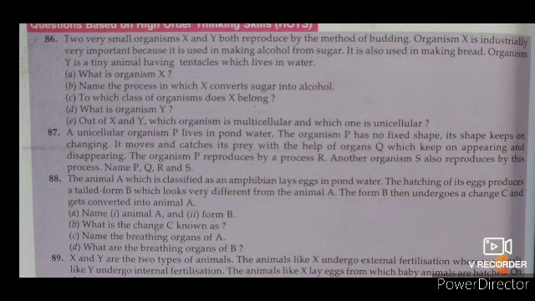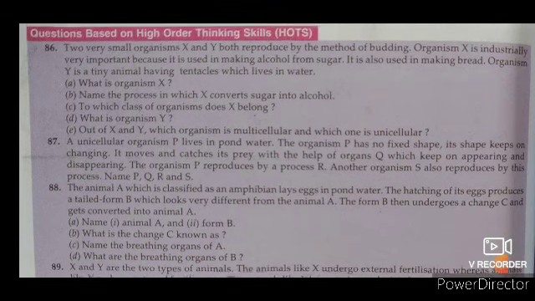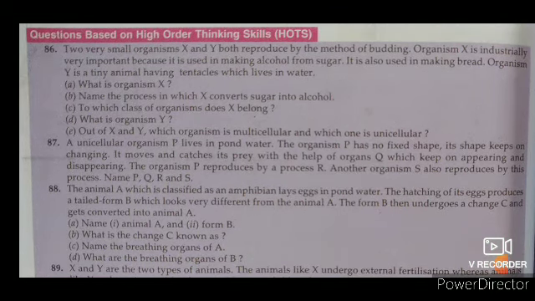So if you are going to identify X, dear students, I have explained the fermentation process, in which alcohol is obtained. In this process we use yeast. That is why X is yeast. Yeasts are unicellular fungi which convert glucose into alcohol through the process of fermentation.